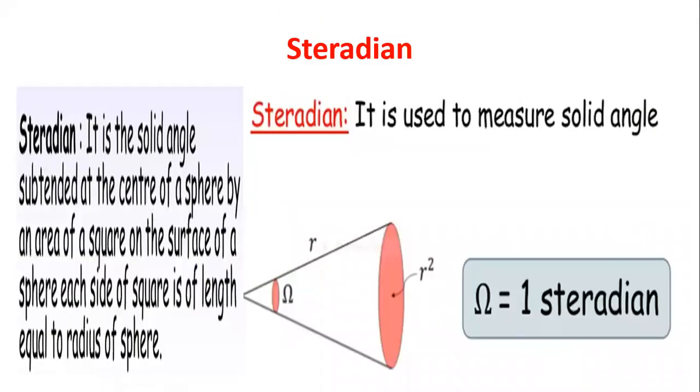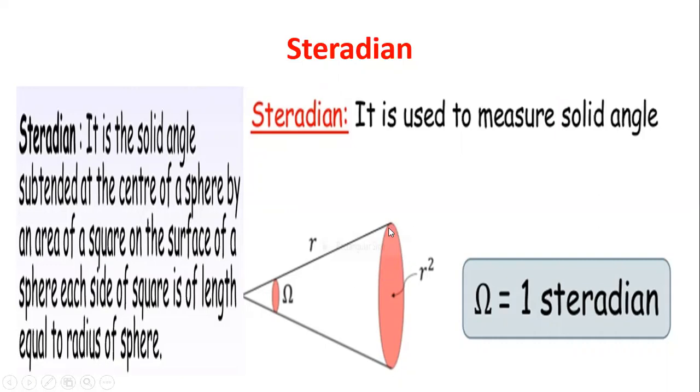The next is steradian. It is the unit for solid angle. How is it measured? It is the solid angle subtended at the center of the sphere by an area of a square on the surface of the sphere, where each side of the square is equal in length to the radius of the sphere.